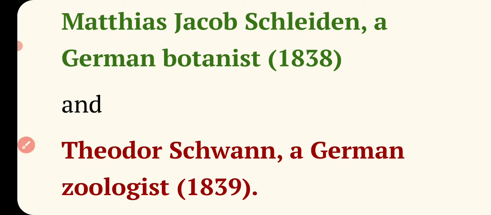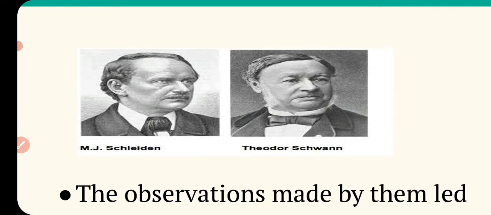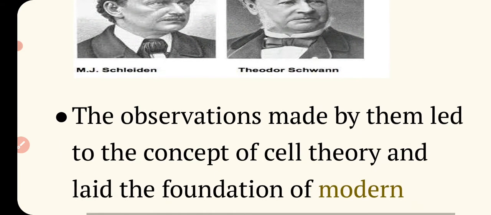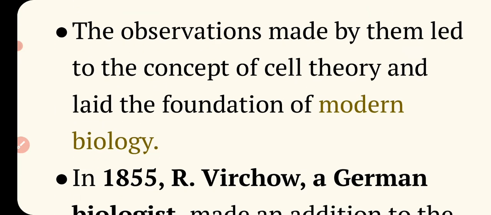While studying plants and animals, they concluded that all plants and animals are made up of cells, and cells are the basic structural and functional unit of life in plants as well as in animals. The observations made by Schleiden and Schwann led to the concept of cell theory and laid the foundation of modern biology.